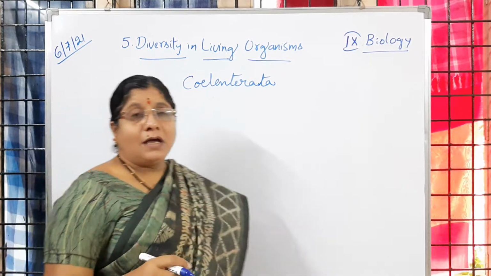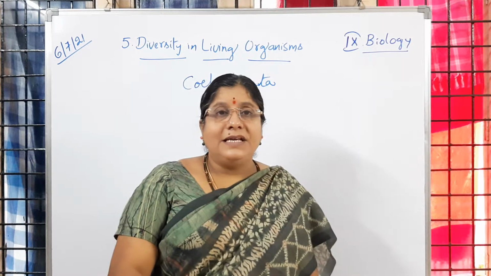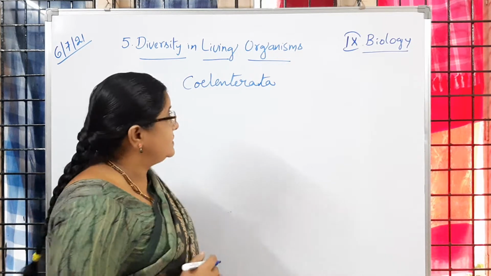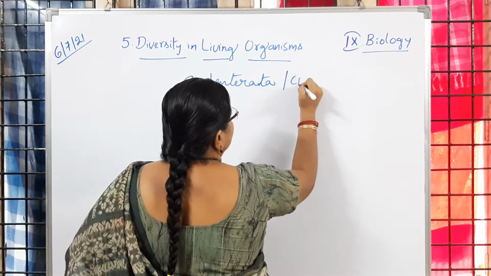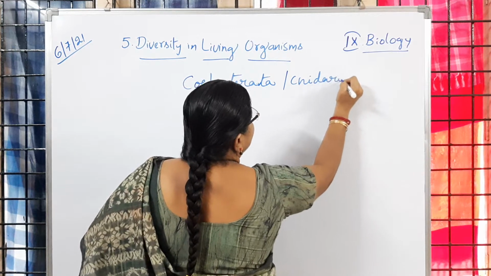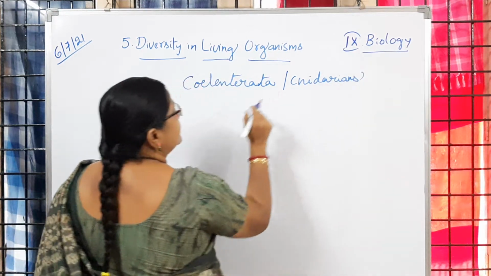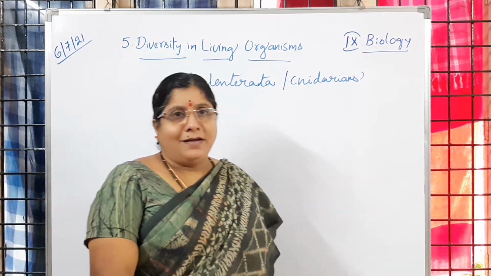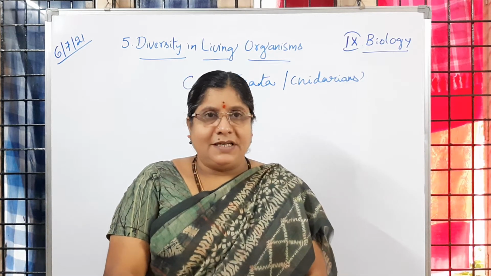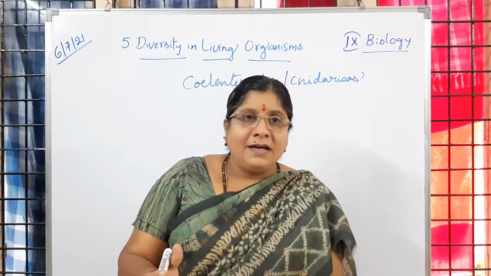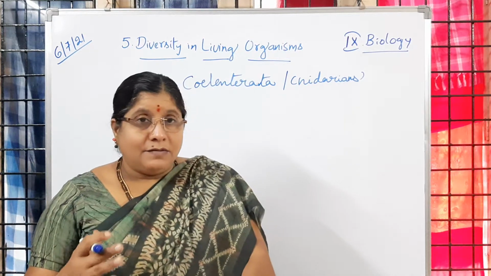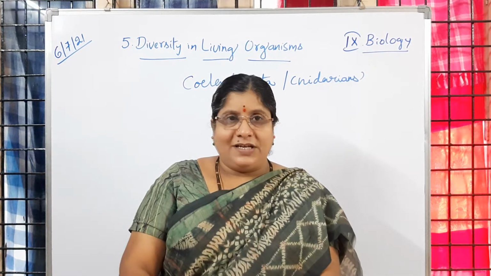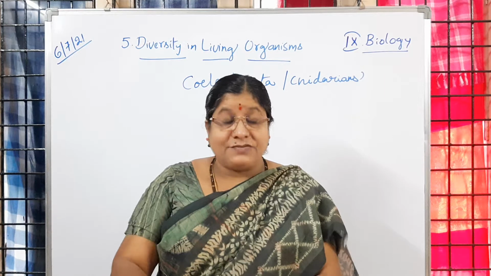Now we will move to the next phylum in Animalia, that is Coelenterata or Cnidaria. The C is silent there. Coelenterata or Cnidarians is the second phylum in Animalia. So what characters are we going to observe in this? Is there any development in organization when compared with Porifera? It is yes only. Is it clear to you? So what are the characters we are going to observe?